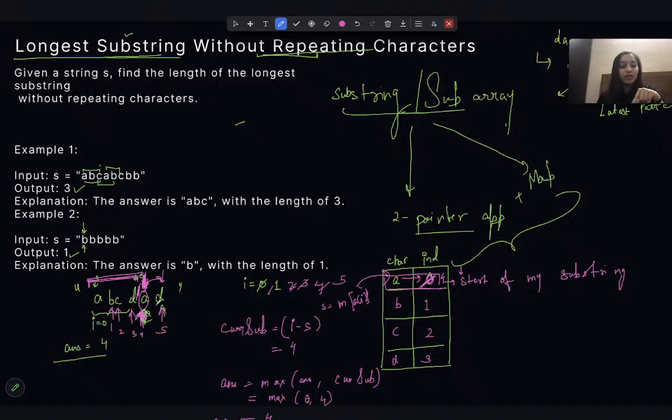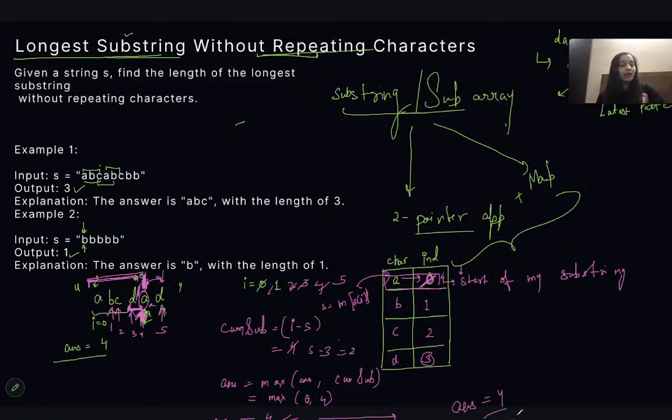Before this, D was here, so the substring we get is DA. The length is i, which is 5, minus the repeating character's previous index, 3, so the substring length will be 2. But we already hold a greater substring, so we will return the maximum value, and the answer, that is 4, will be returned.